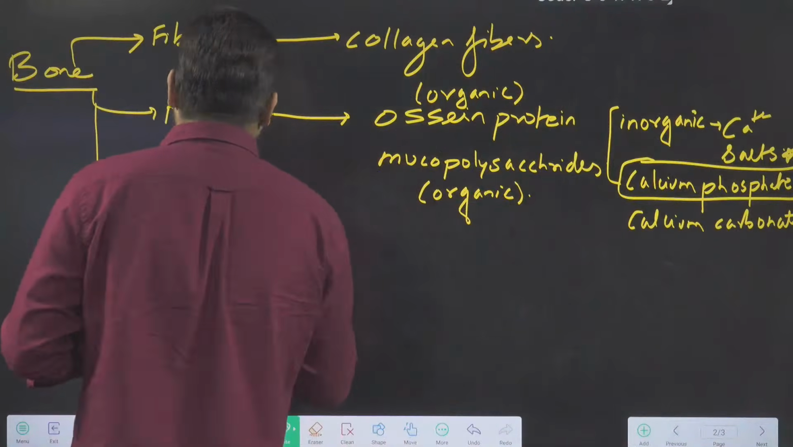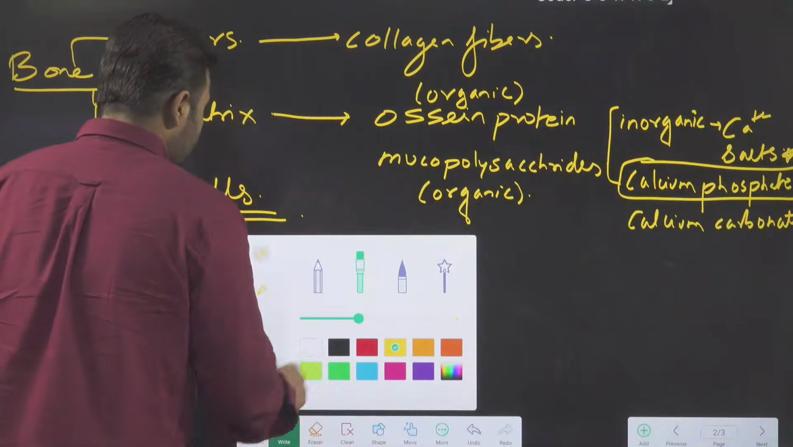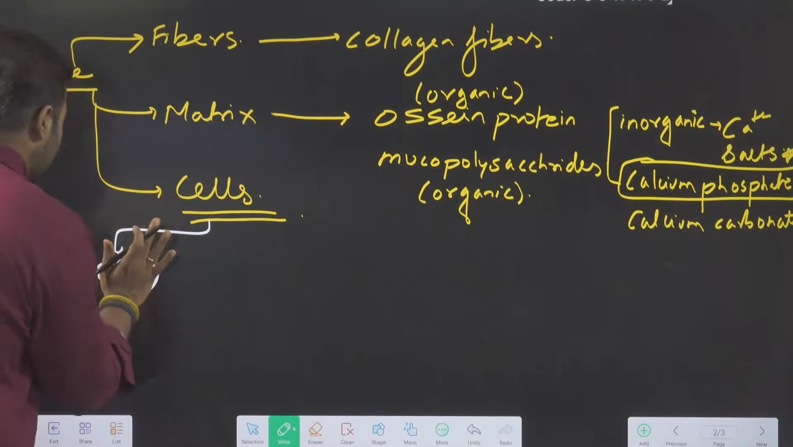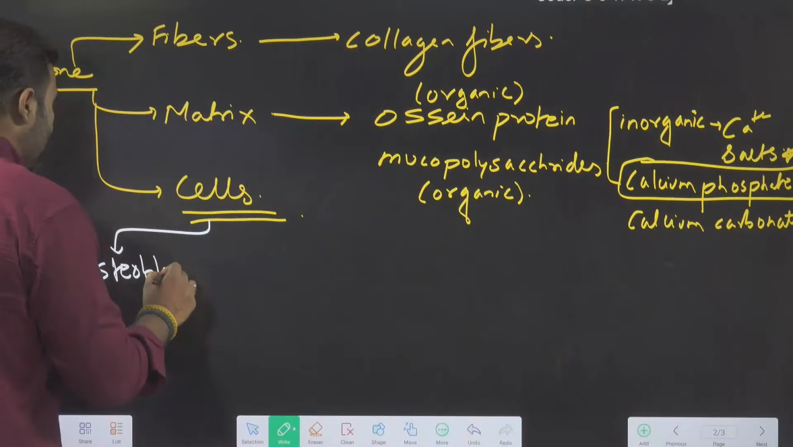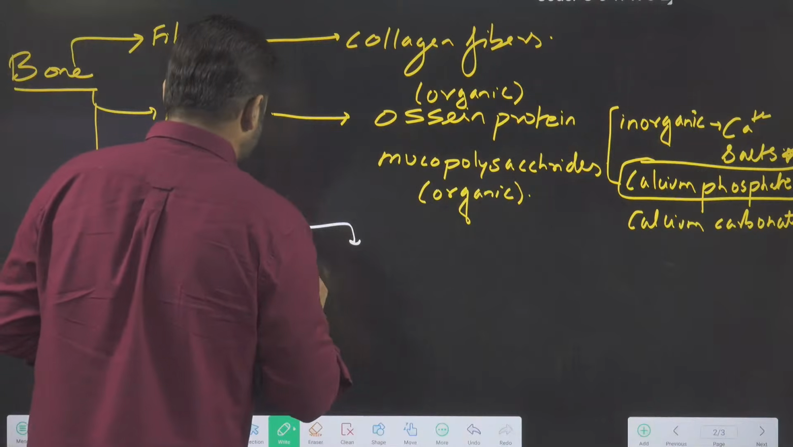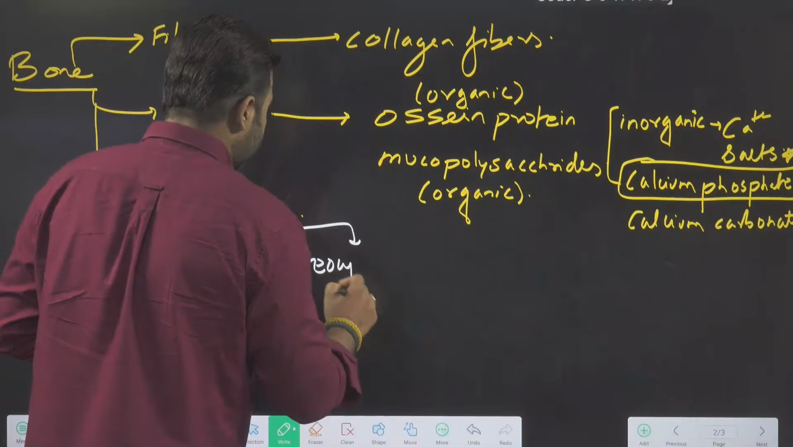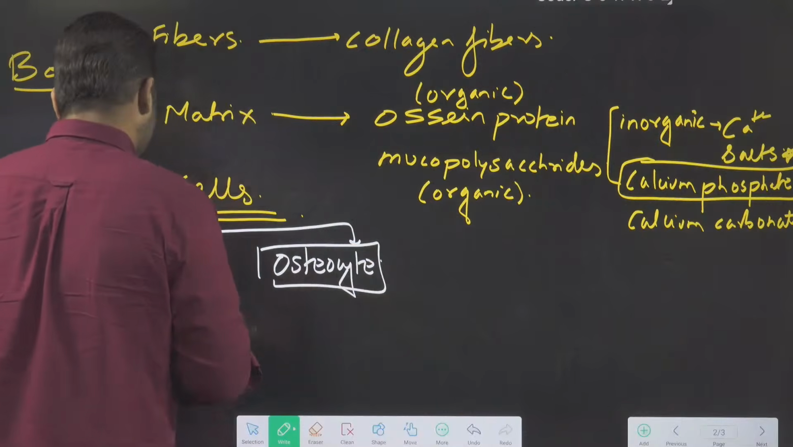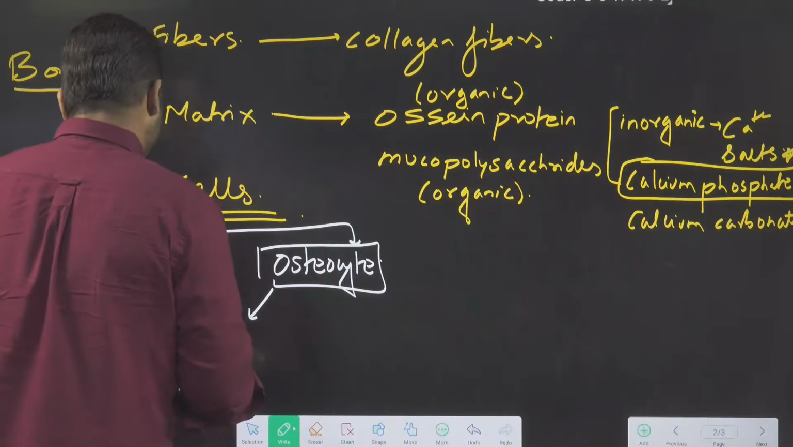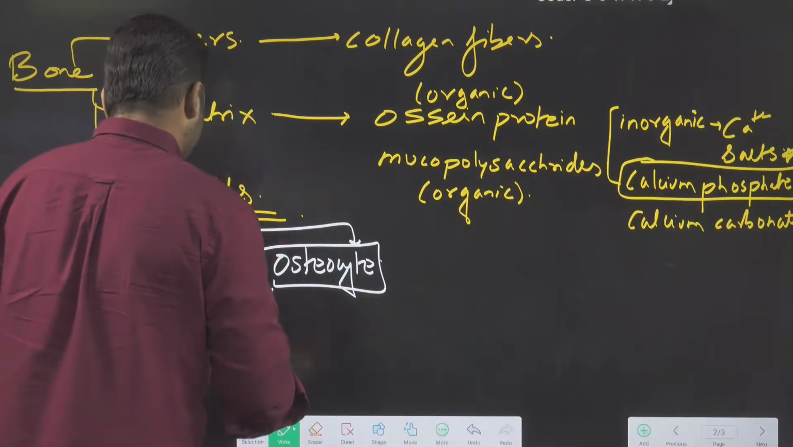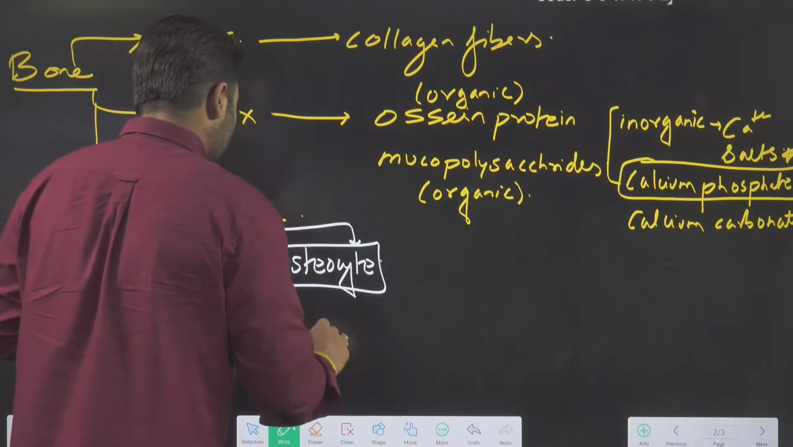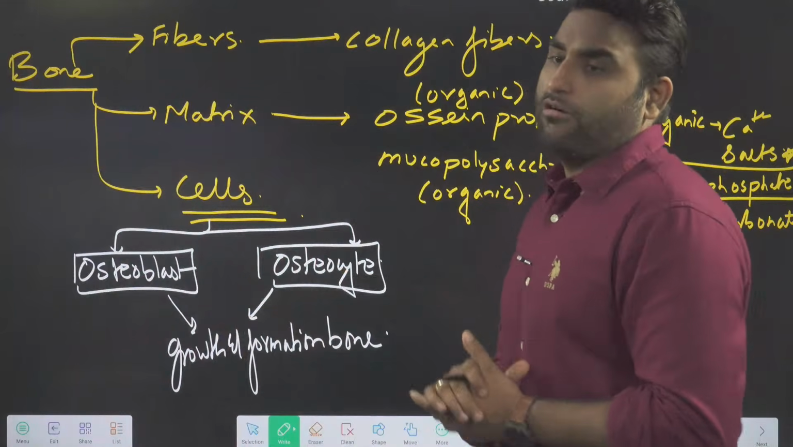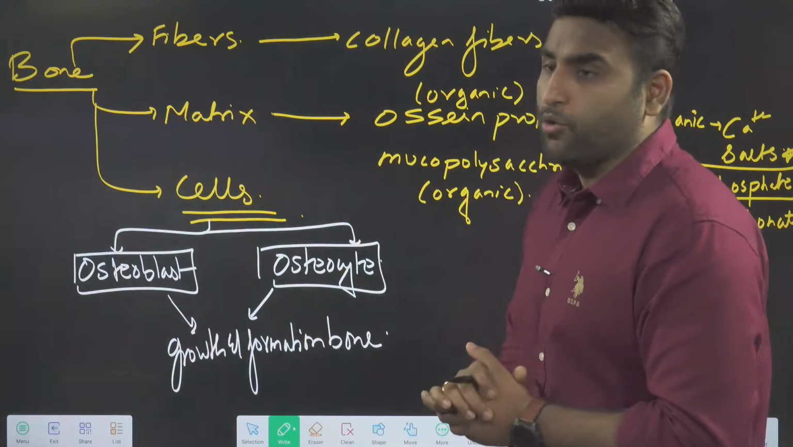Now talking about the cells. Tell me, which are the cells? We have the osteoblast cell and we have the osteocyte cells. They both are called bone forming cells. Yes, they help in the growth and formation of the bone tissue. They help in growth and formation of bone.